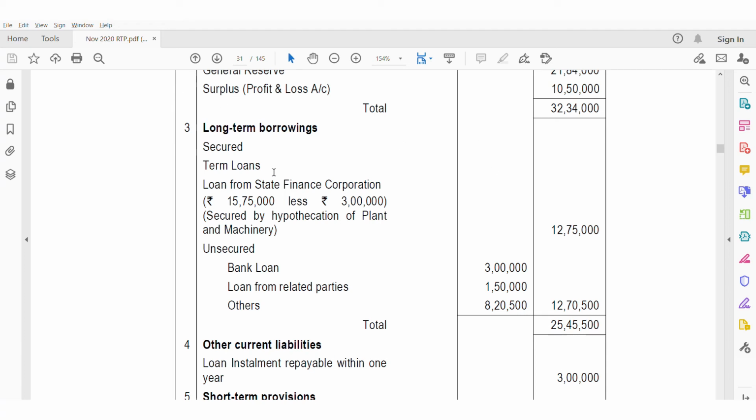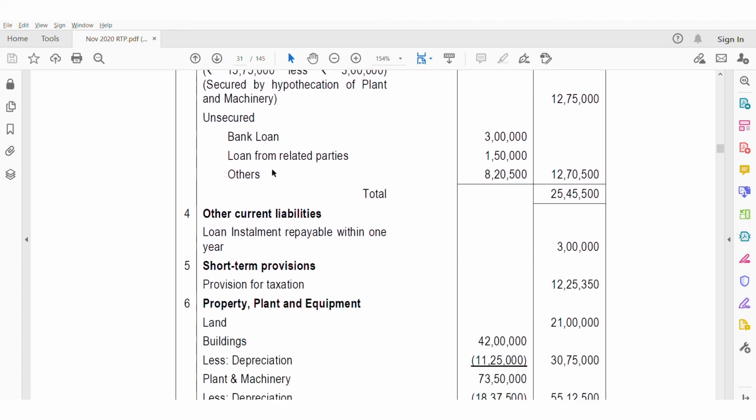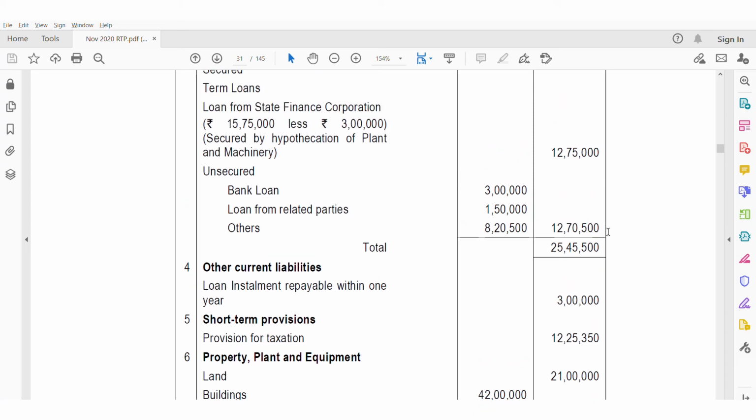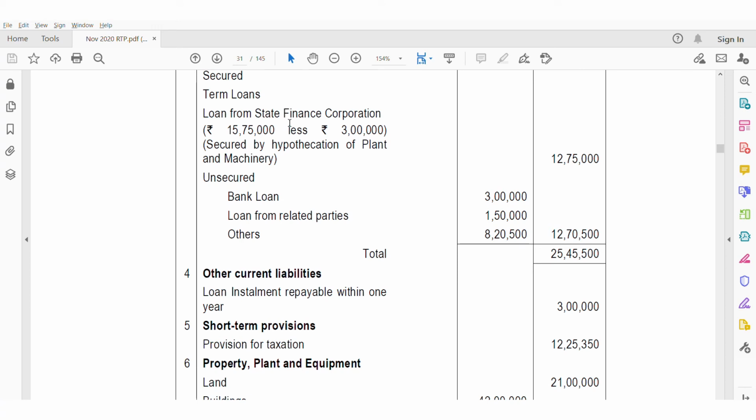And other current liabilities, loan interest repayable within 1 year, 3 lakhs. They have given that 3 lakhs is short term, which out of 15,75,000.